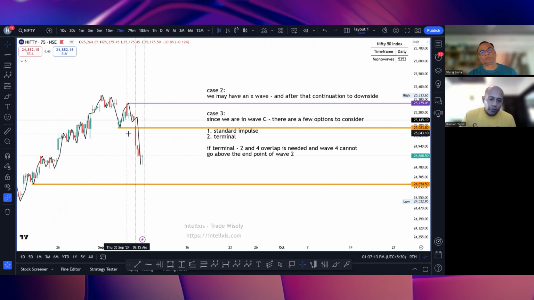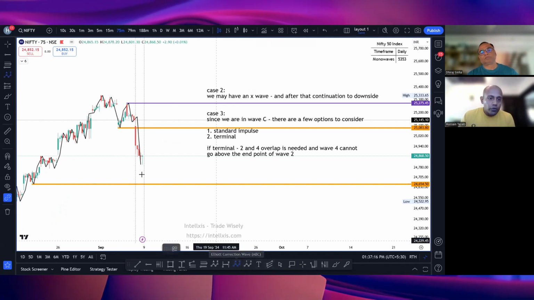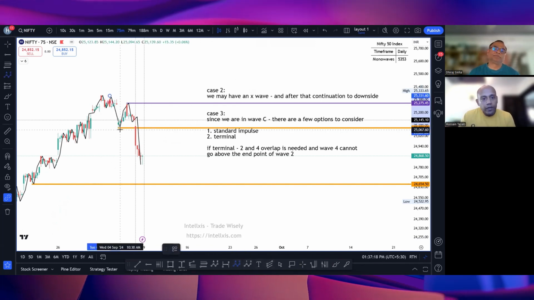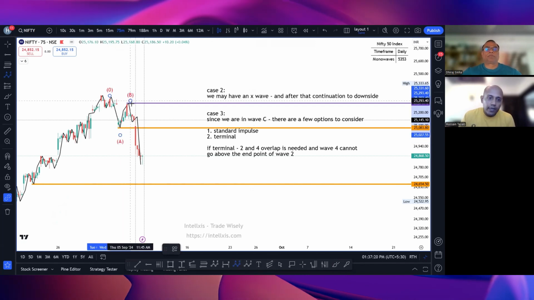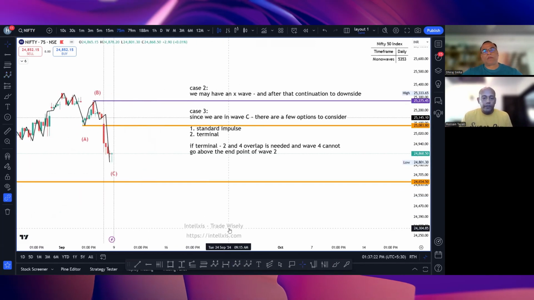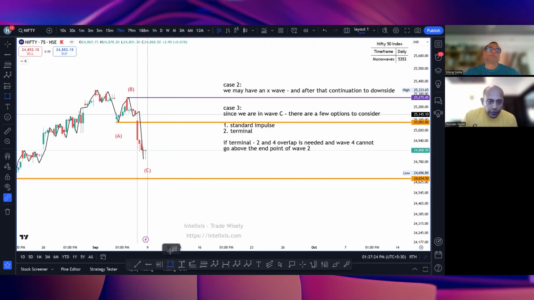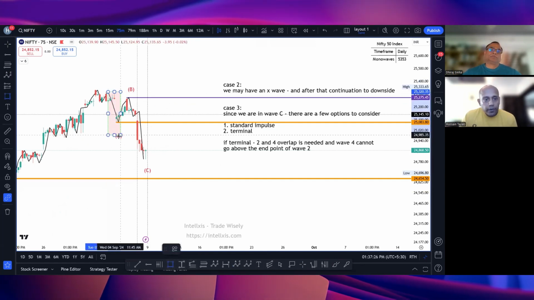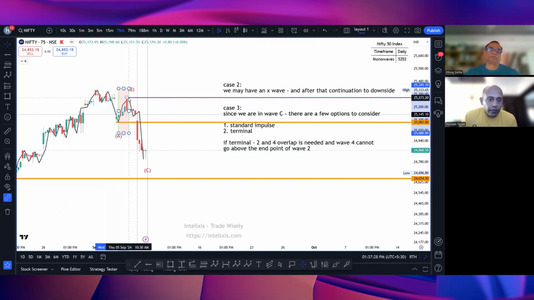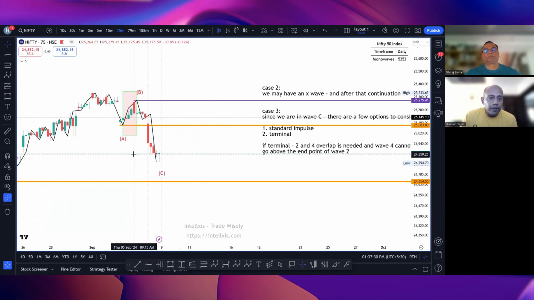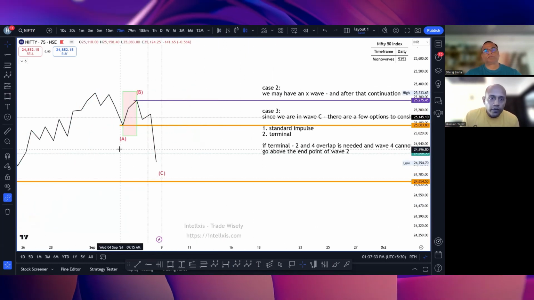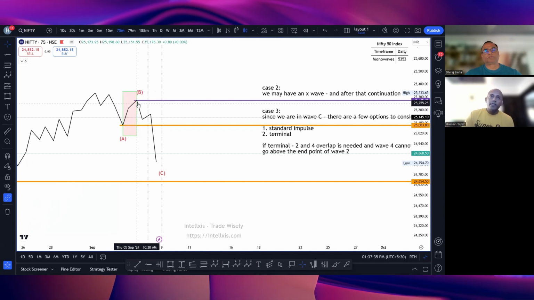Okay. So to start off, I'm just going to use ABC, and then I will explain further because it gets a little complicated. So just bear with me. The first thing we want to say is कि चलो ये अगर मेरा wave A हुआ तो has wave B taken the same or more time? I'm spreading my chart and switching off the candles. You will see that wave B has taken the same time.